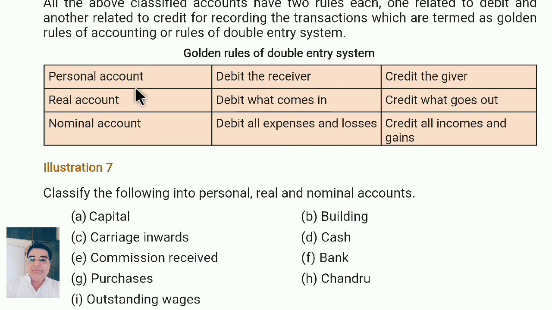So golden rules: personal account means debit the receiver, credit the giver. Real account: debit what comes in, credit what goes out. Nominal account: debit all expenses and losses, credit all income and gains.